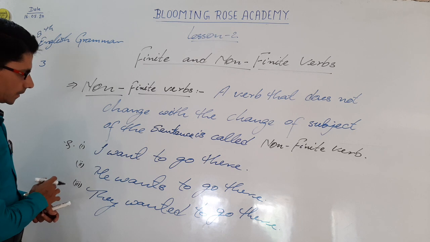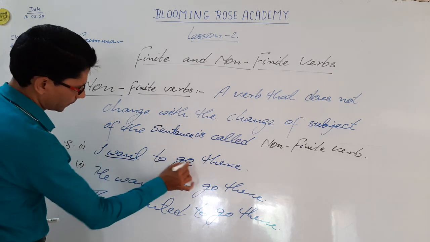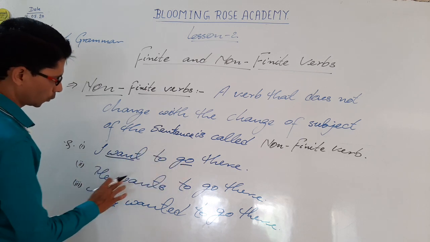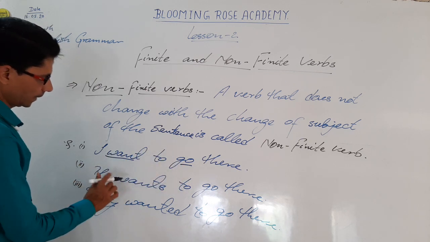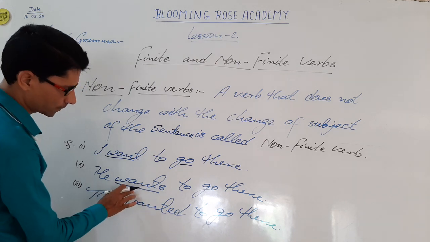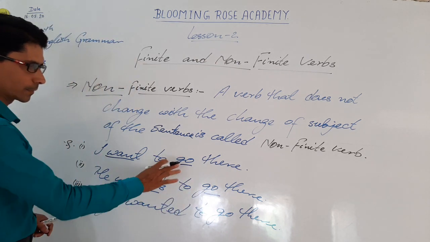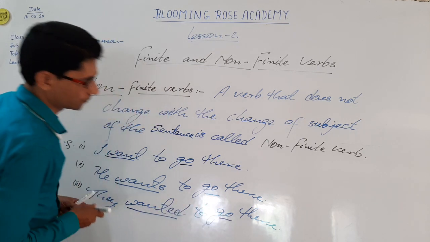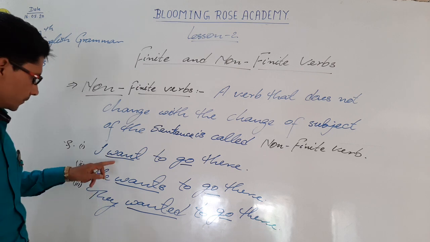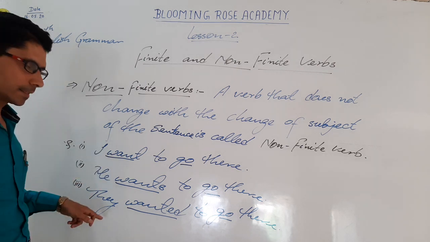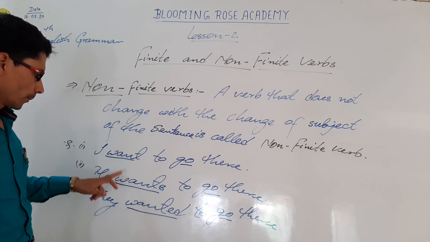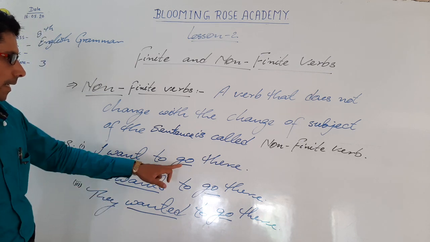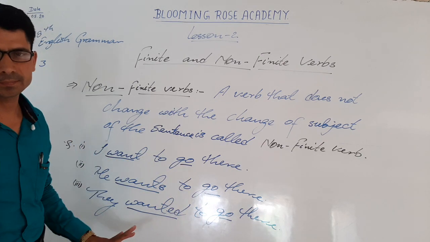In all these sentences, two verbs are given. In the first sentence, want, go. In the second sentence, he wants verb and go verb. Two verbs are also here. In the third sentence, wanted and go. Students, see that in all these three sentences, the verb want is changing, but the second verb go is the same.